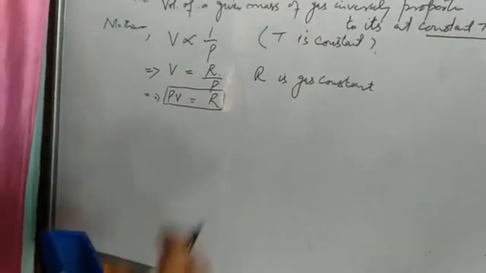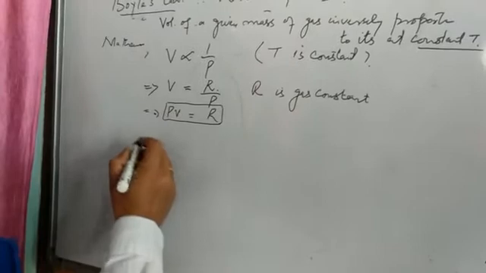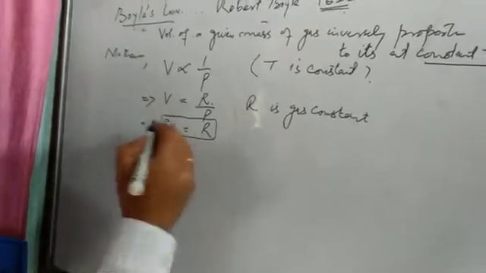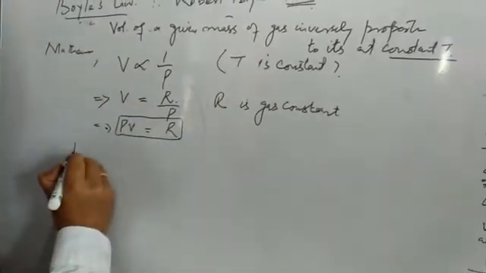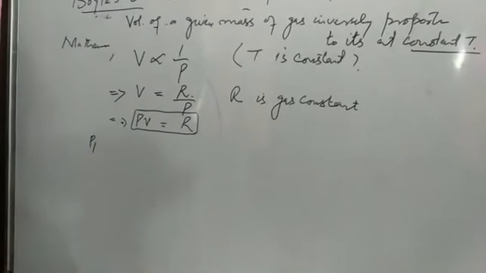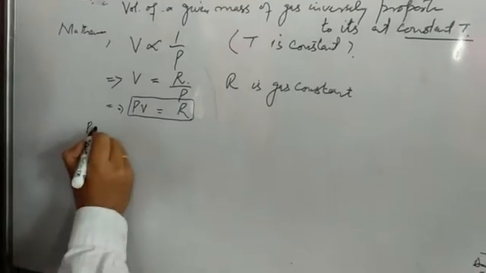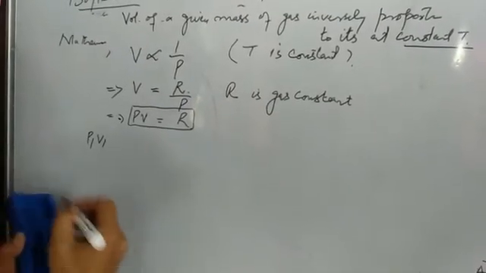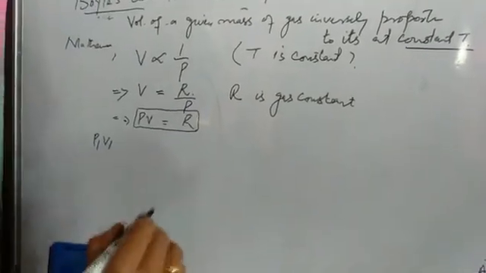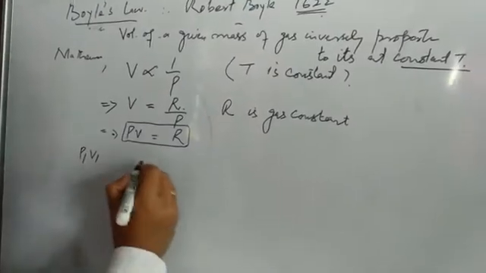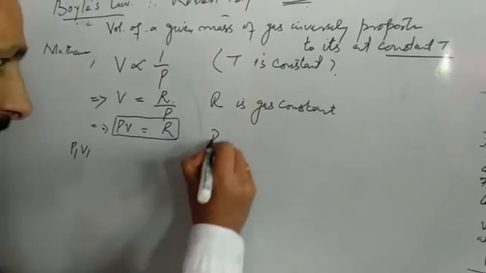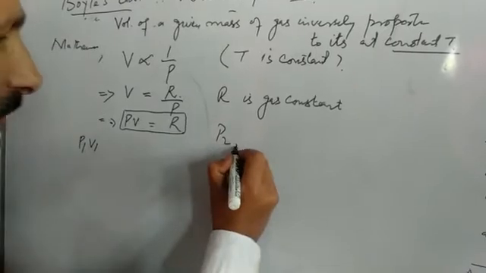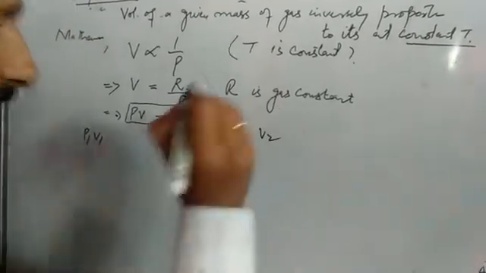Now, suppose the initial pressure of the given mass of a gas is P1 and its volume is V1. Now suppose the pressure of the gas is increased to P2 and then its volume becomes V2.